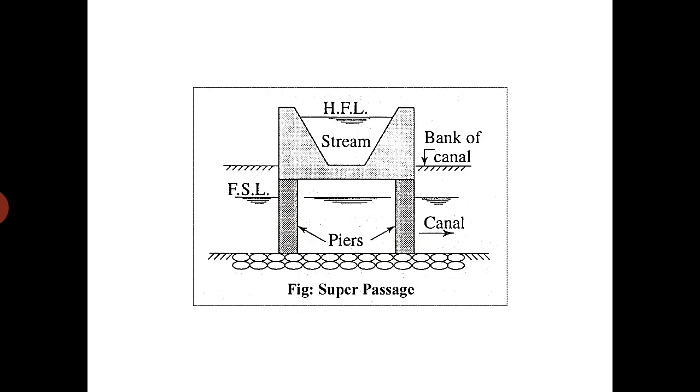This is the diagram. There is a full water level, and the bed of the river or stream lies above the maximum water level in the canal.